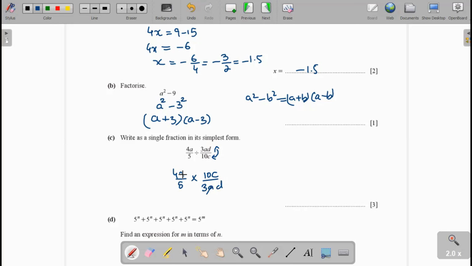Now a will be cancelled. Here 5 times 2 is 10, and therefore the result becomes 4 times 2 is 8, 8c over 3d.